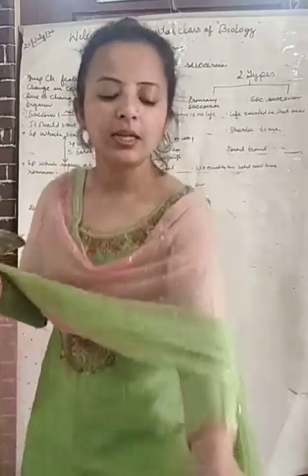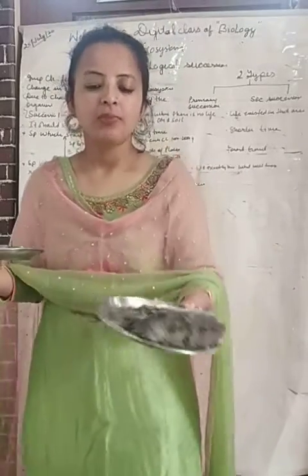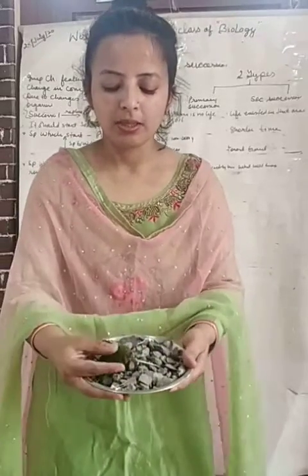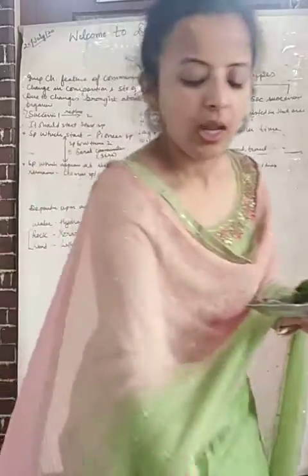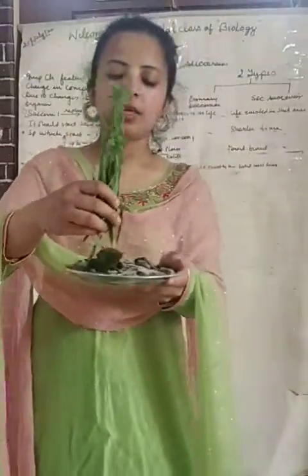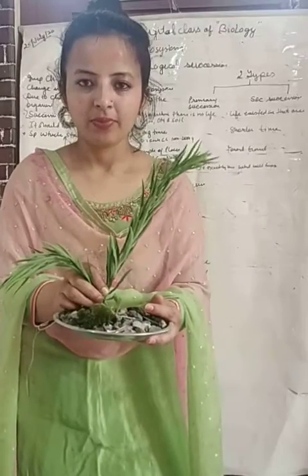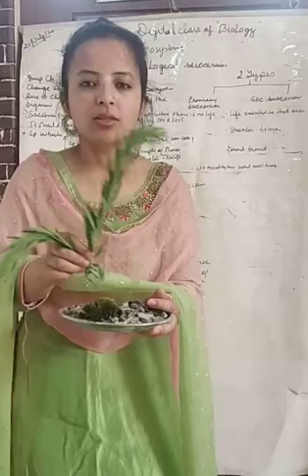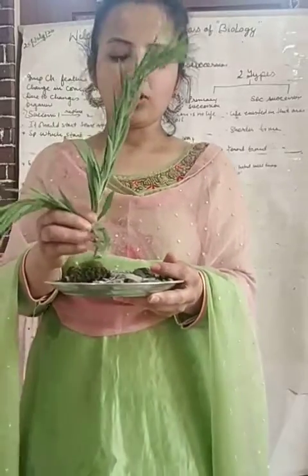Earlier the composition and structure of the ecosystem was like this, and after 100 to 200 years, it becomes this way. Or after more years it can become this way. I hope you have understood how your ecosystem has changed from a barren land to a fertile land.